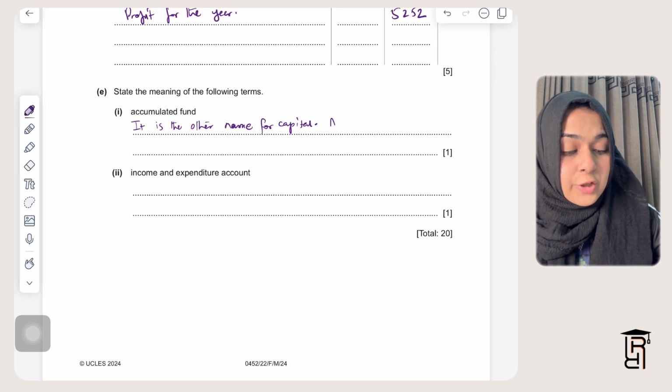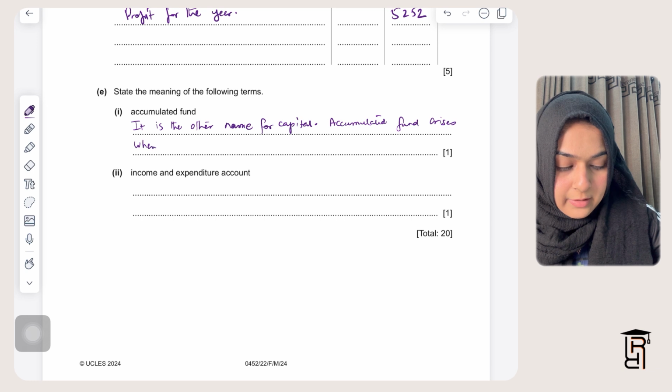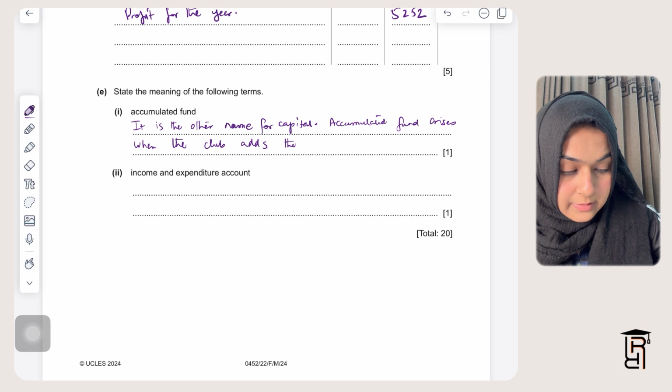So I'll write here accumulated fund arises when the club adds the surpluses.